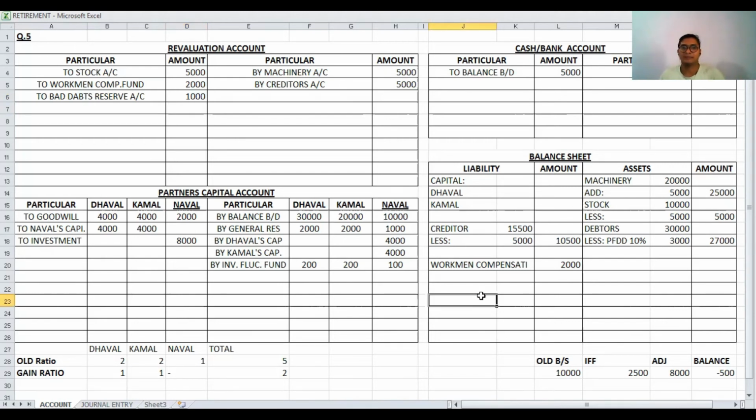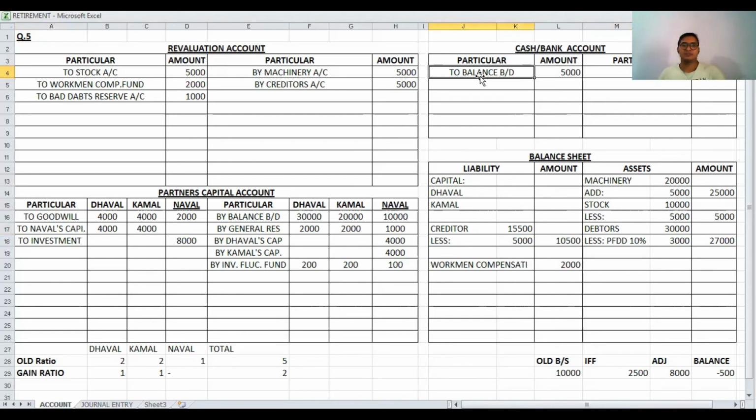So first of all, capital completed, general reserve completed, investment fluctuation fund completed, bad debts reserve is also completed, creditors completed, goodwill done, machinery done, investment done, debtors done, stock done, cash and bank done. So in step number 4, there is no value that we have to write.